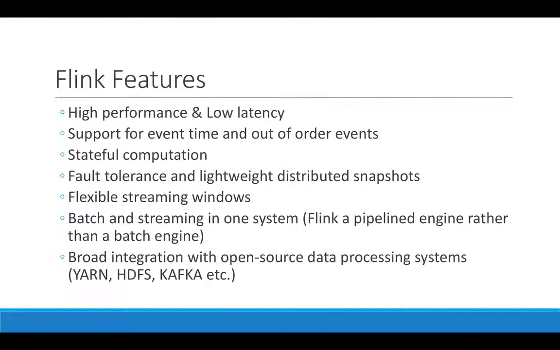The Flink features are high performance and low latency, support for event time and out-of-order events, stateful computation, fault tolerance and lightweight distributed snapshots, flexible streaming windows, and batch and streaming in one system, where Flink is more of a pipelined engine rather than a batch engine. It also has broad integration with open source data processing systems such as Yarn, HDFS, Kafka, etc.